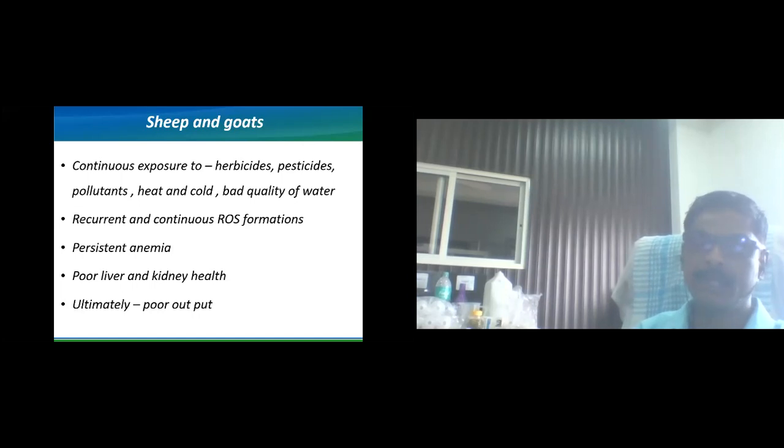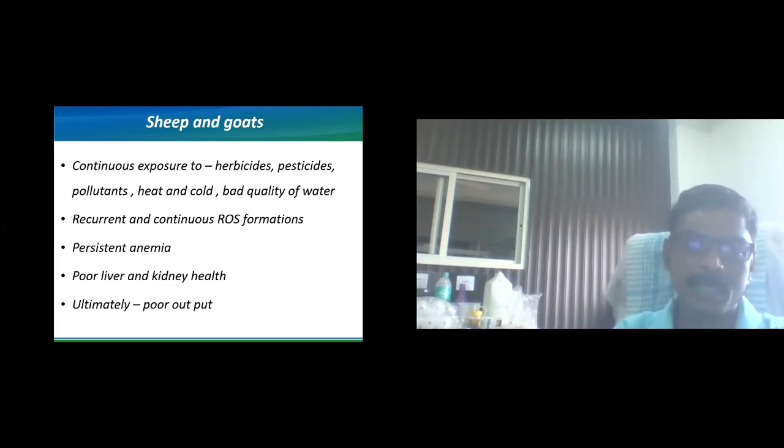Maybe there is some drainage water or something. The sheep and goat populations are continuously exposed to this type of material: herbicides, pesticides, pollutants, heat and cold, and bad quality water. Then recurrent and continuous cross production can be observed in sheep and goats. That's why there is a persistent anemia, and the hemoglobin level does not increase by more than 7%. All this material will finally affect the liver and kidney. So kidney function and liver function are affected, and ultimately the output is poor.